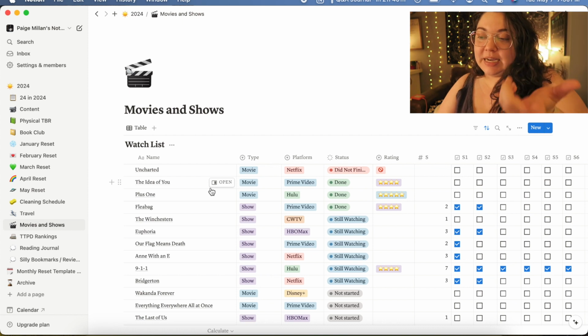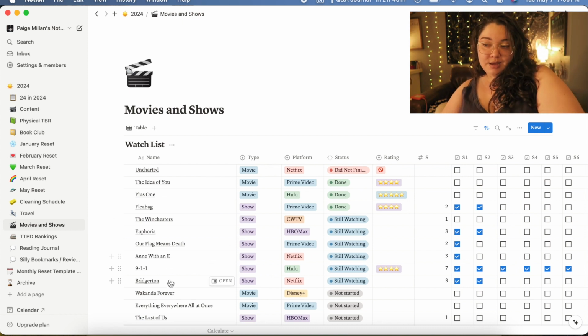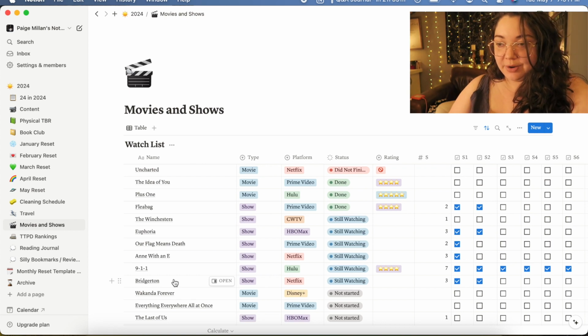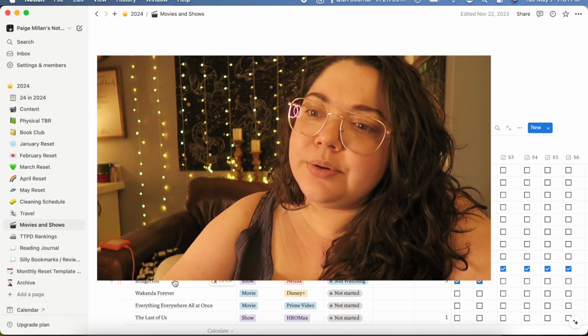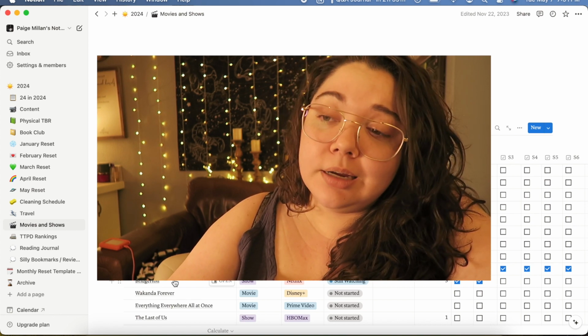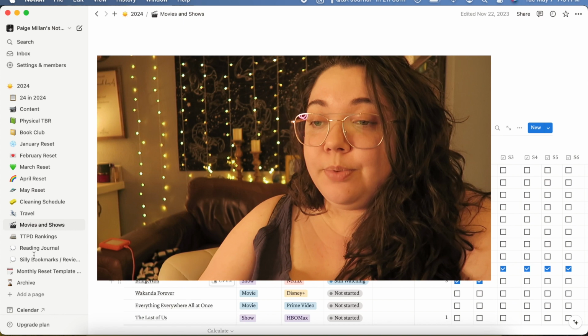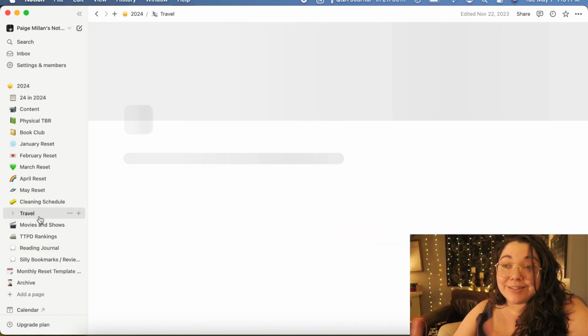And I don't think I'll be updating this until probably middle of June when the second half of Bridgerton comes back. I don't really have a lot of movies that I want to see besides that new Zendaya one. I do kind of want to go see that, so maybe that will be on here later. But again, not a super important page, just like this next one is not very important.